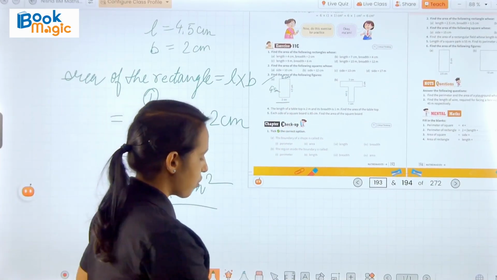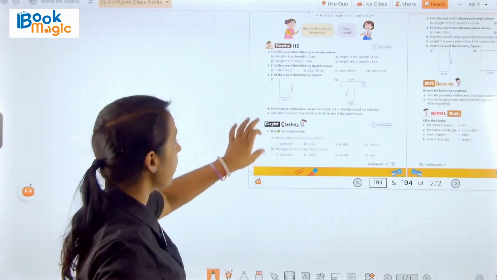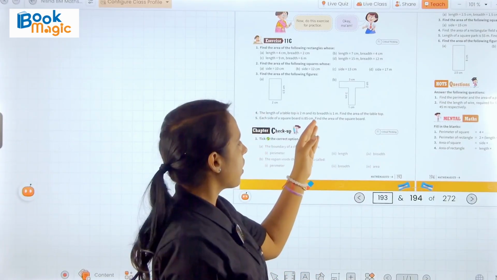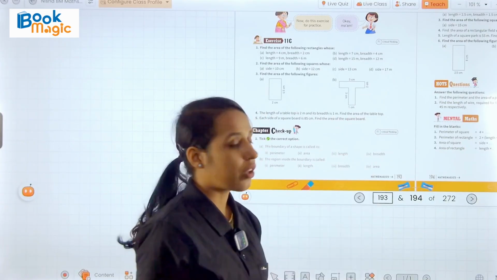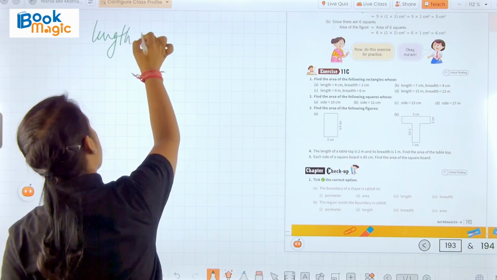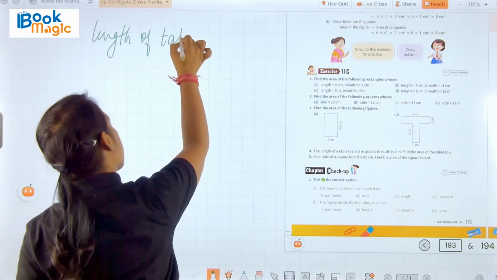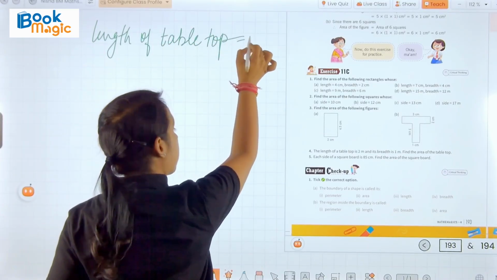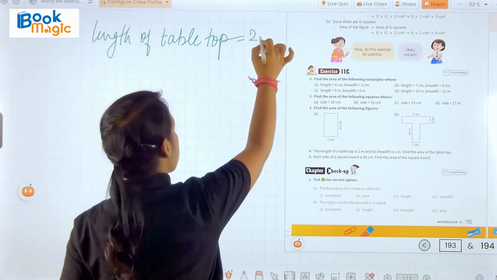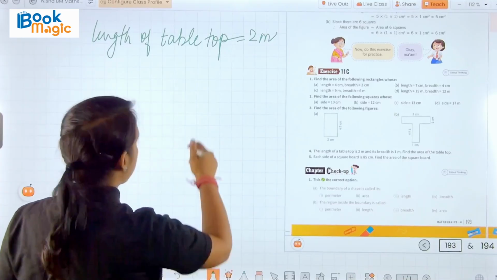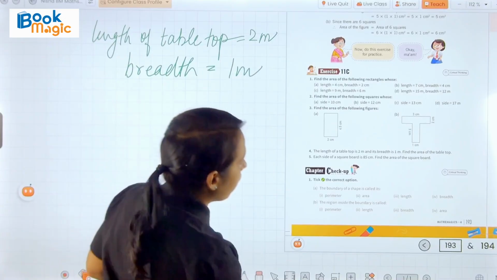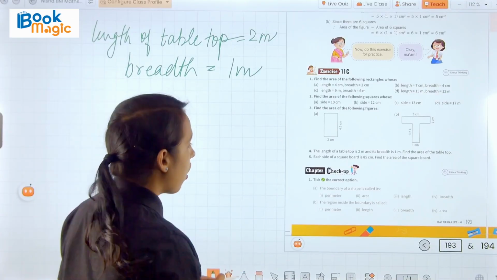Okay, now we have question number 4. Let's do it. So here question number 4. The length of a tabletop is 2 meter and the breadth is 1 meter. So find the area of the tabletop. So first we write here length of tabletop is 2 meter. Okay, and the breadth is 1 meter. Okay, now we have to find out the area of the tabletop.